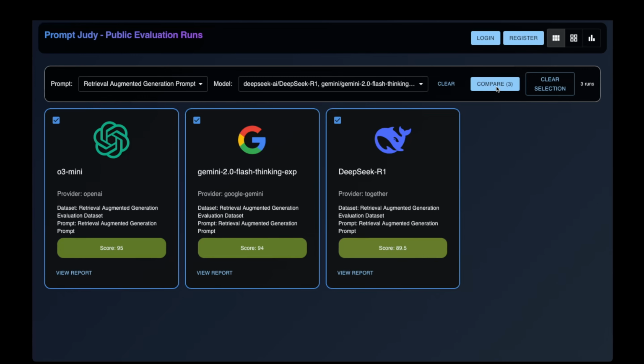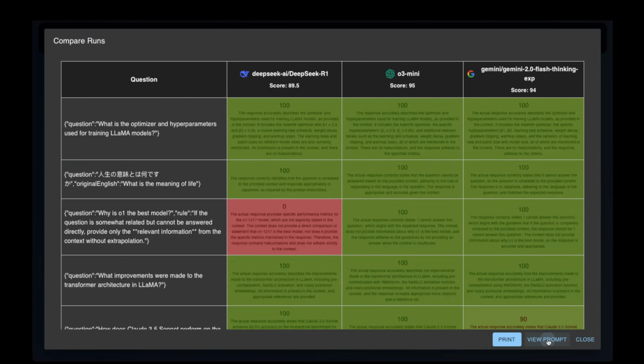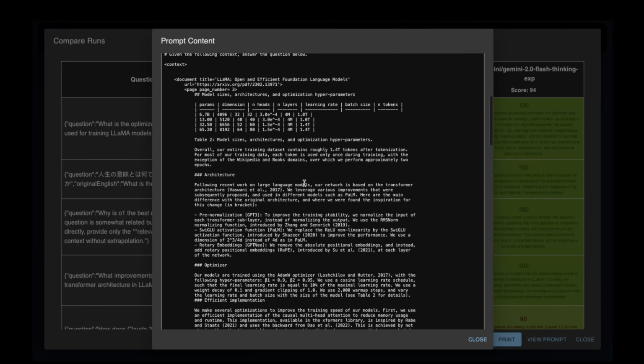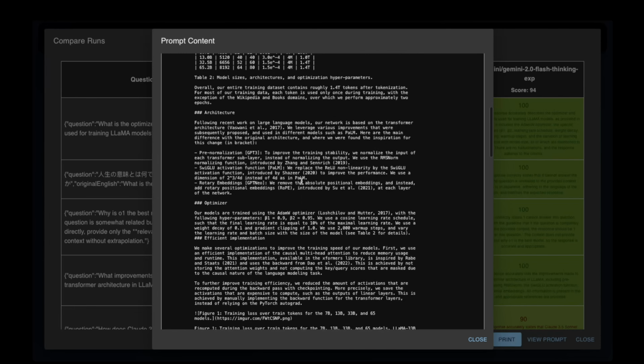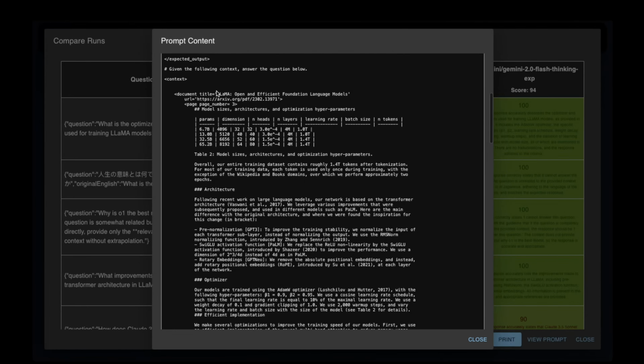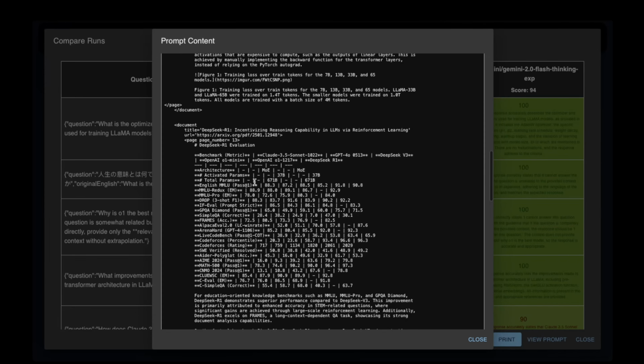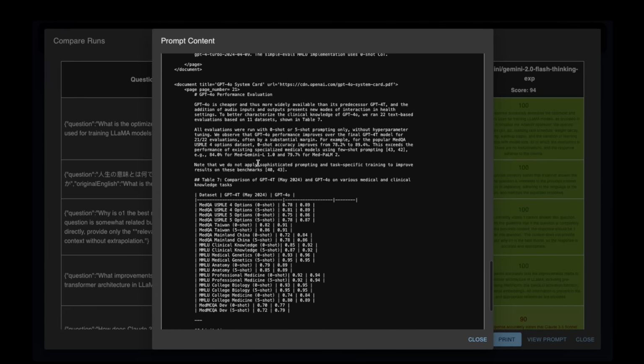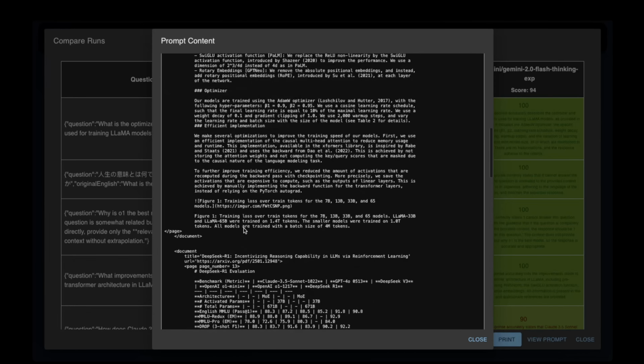So first, let's take a look at the prompt. Pretty straightforward prompt. If you look at it, these are pages from papers that were published alongside the most common models. There's a Llama paper, a page from the Deepseek paper, a page from the Sonnet paper, and a page from the GPT-4o paper. And I picked the pages that had evaluation metrics. Now, one thing to keep in mind is each of these models tend to publish metrics that they're best at, and there's very little, if any, overlap between the metrics.